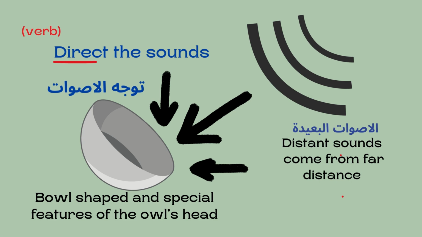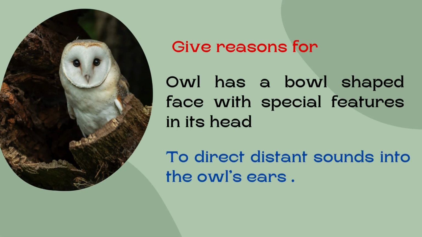So we can say direct, and this is a verb, and it means that it makes the sounds go in the direction of its ears. So it can hear any sound that comes from far away. So these are distant sounds. Okay, so the answer will be to direct distant sounds into the owl's ears.